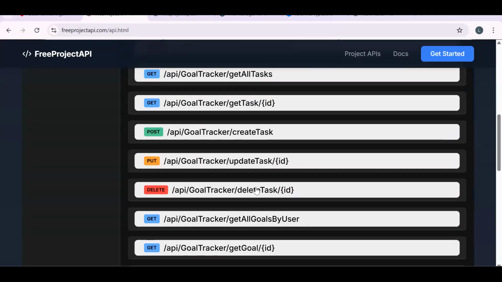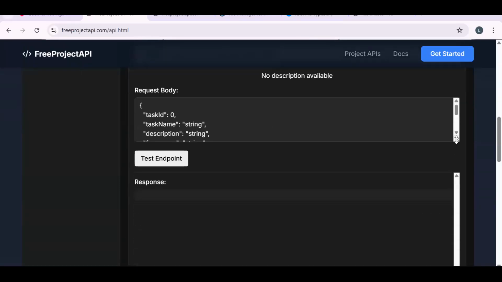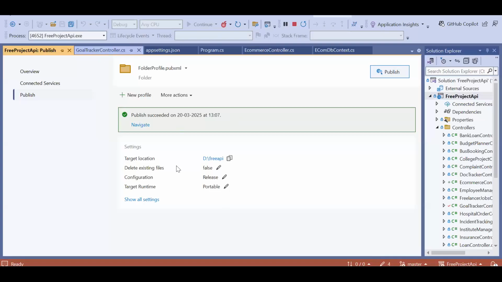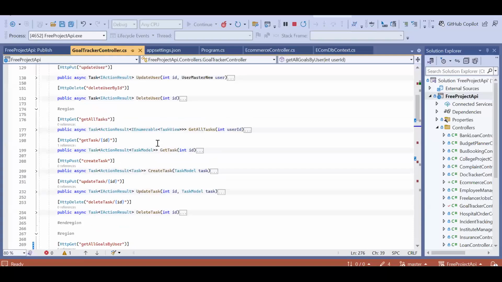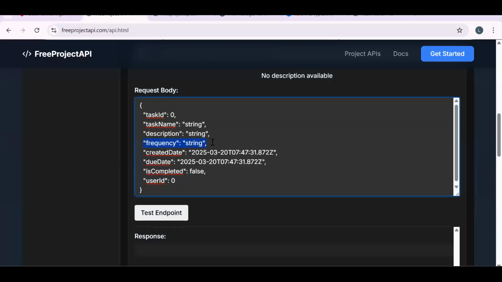what the API is about. Here you can see the create task API is there. If we see the object, we have task ID that is the primary key, task name, description, frequency. And in frequency, let me show you the API. Whatever frequency you want, you can provide it. I thought I should be adding something like monthly, daily, weekly, but I didn't add the validation, so you can pass any frequency over here. Fine. So you can have a drop down kind of thing.